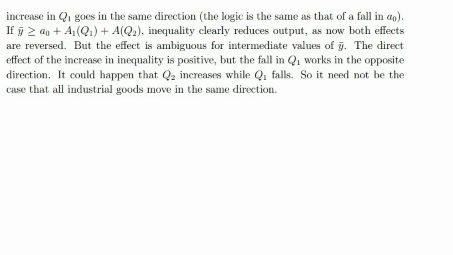Now both effects are reversed, but the effect is ambiguous for intermediate values of bar Y. The direct effect of the increase in inequality is positive, but the fall in Q1 works in the opposite direction. It could happen that Q2 increases while Q1 falls, so it need not be the case that all industrial goods move in the same direction.